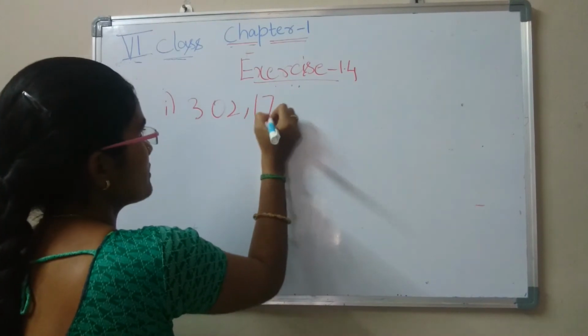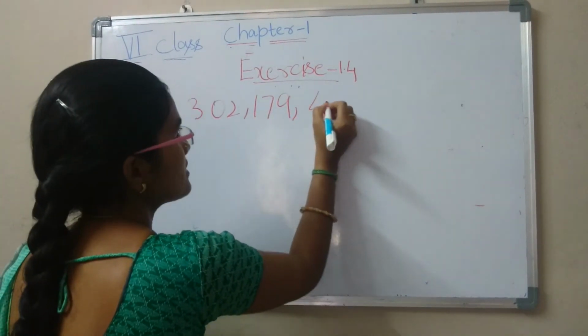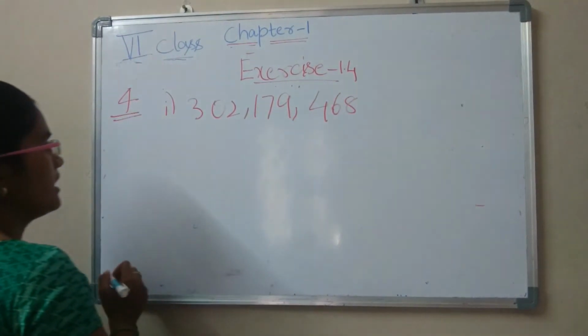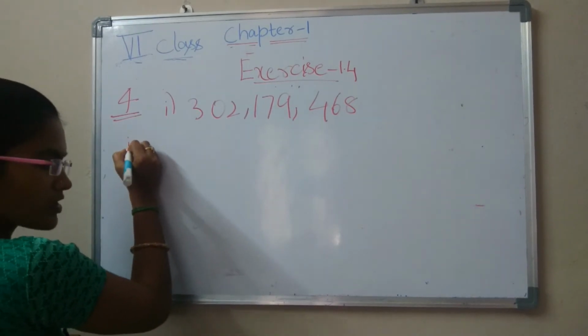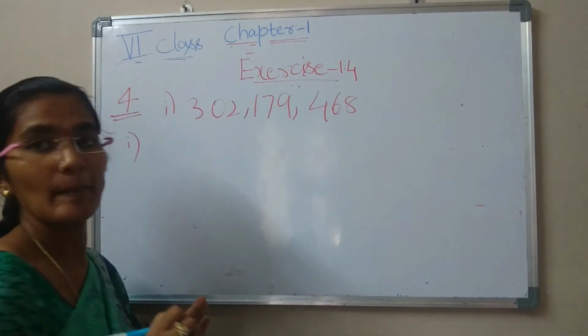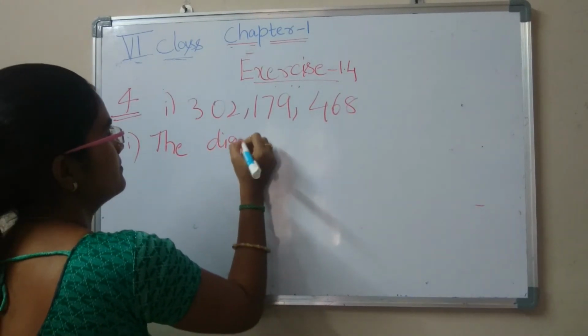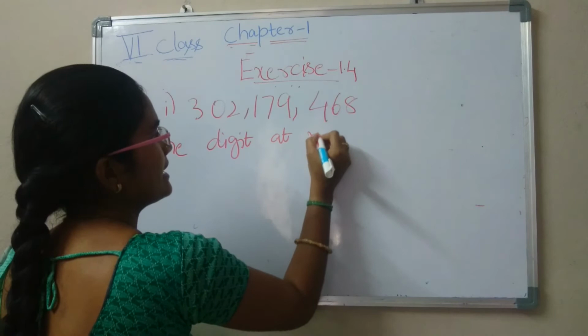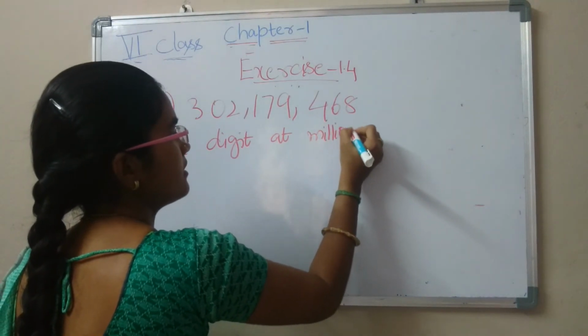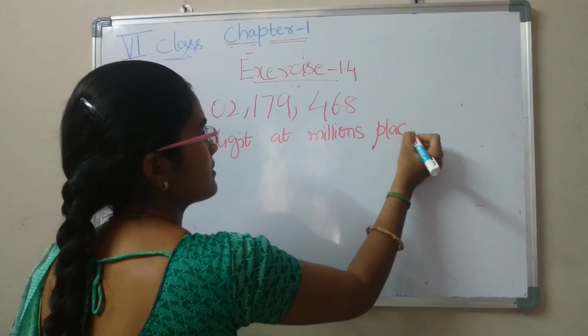He also gave commas. This is our question. Our first question is: the digit at millions place.